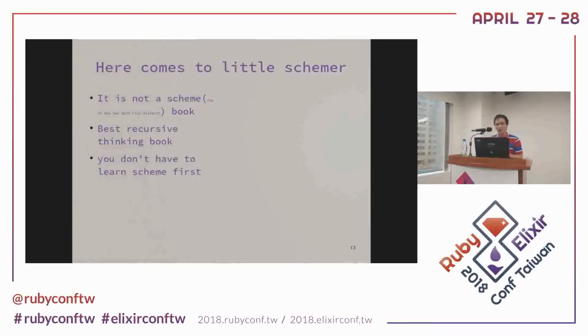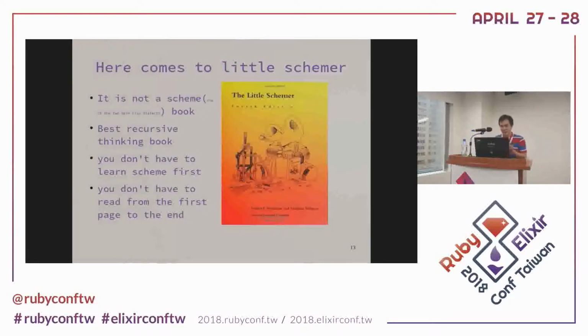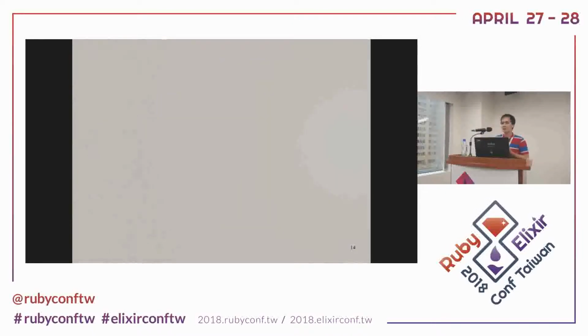But you don't have to learn Scheme first. If you open this book, it has some comics and some descriptions in human language. You need to translate the human language into code. You can do it with a Lisp, you can do it with Clojure, Haskell. All the functional programming languages have the feature of recursion.